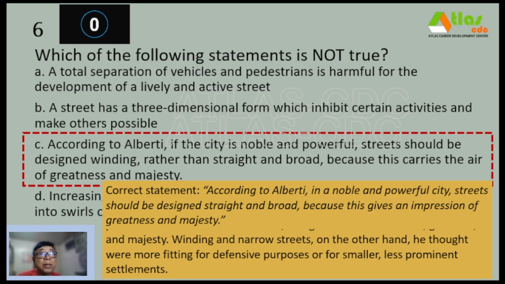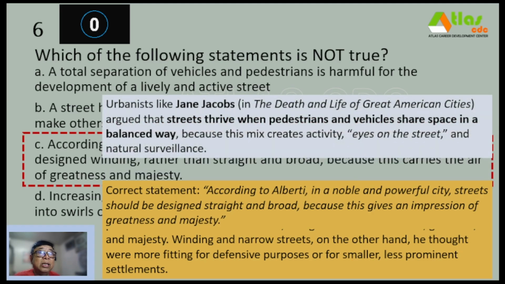So letter A is a correct statement, because urbanists like Jane Jacobs, in The Death and Life of Great American Cities, argued that streets thrive when pedestrians and vehicles share space in a balanced way, because this mix creates activity, eyes on the street, and natural surveillance.